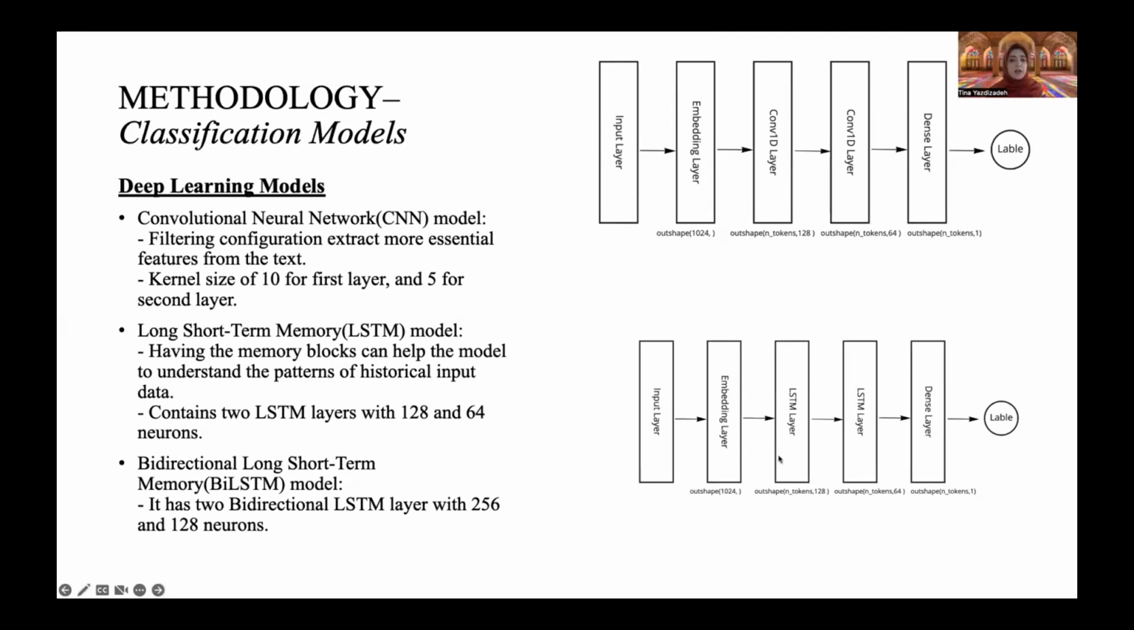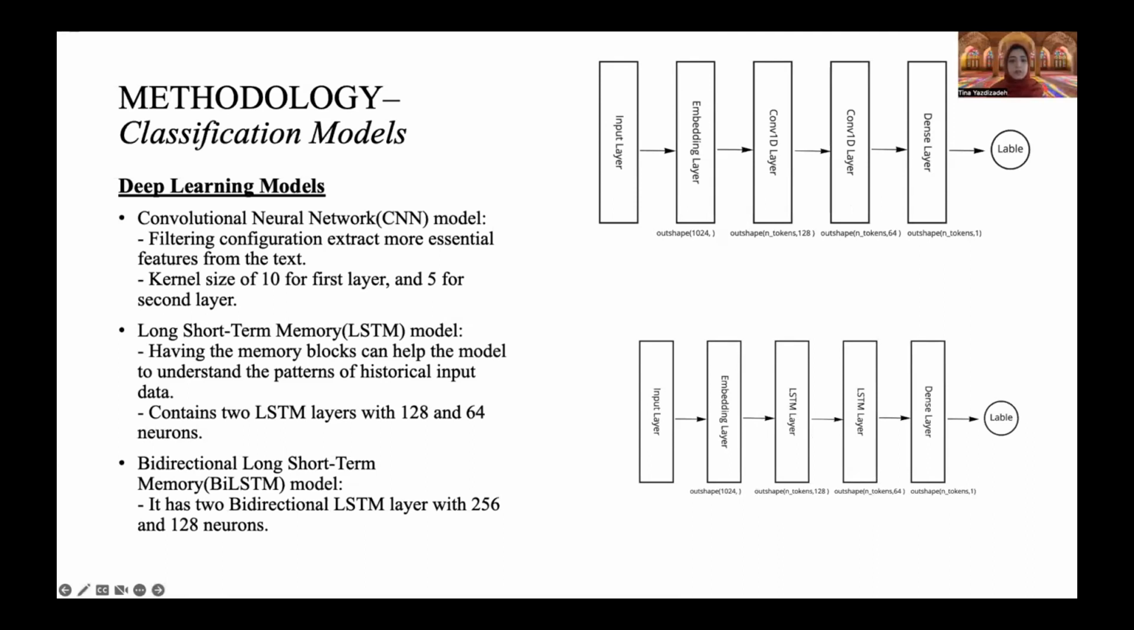As for the LSTM model and BiLSTM model, they have the same architecture. But in the BiLSTM model, instead of using two LSTM layers, we use two BiLSTM layers. In all of the models, we use the sigmoid activation function.